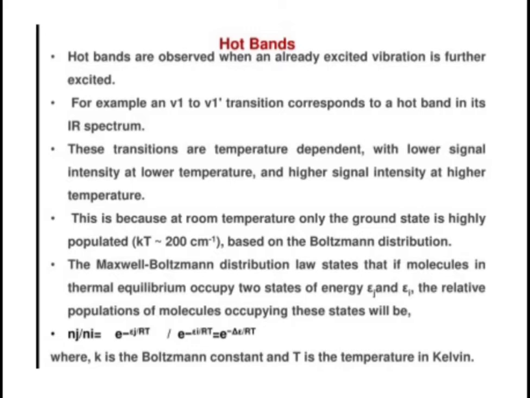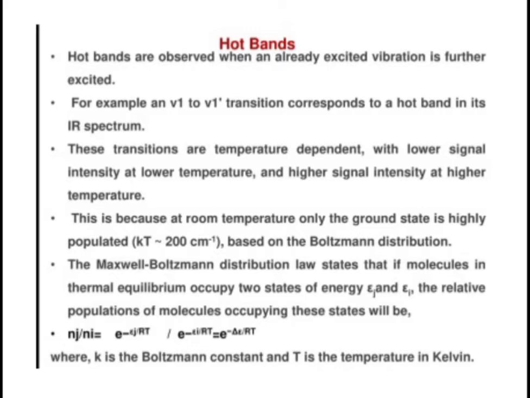For example, a transition occurs from v to v dash, where v is equal to 1 and v dash is v plus 1, that is the second excited state. So from the first excited state to the second excited state, there is a transition possible, which corresponds to a hot band formation in its IR spectrum.